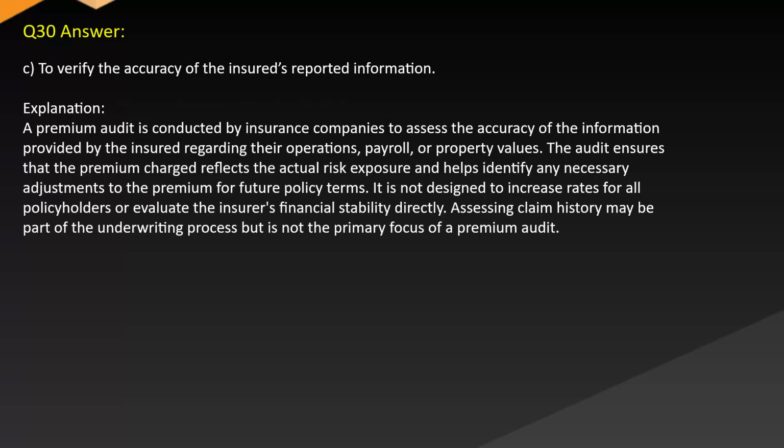Answer: C. To verify the accuracy of the insured's reported information. Explanation: a premium audit is conducted by insurance companies to assess the accuracy of the information provided by the insured regarding their operations, payroll, or property values. The audit ensures that the premium charged reflects the actual risk exposure and helps identify any necessary adjustments to the premium for future policy terms. It is not designed to increase rates for all policyholders or evaluate the insurer's financial stability directly. Assessing claim history may be part of the underwriting process but is not the primary focus of a premium audit.